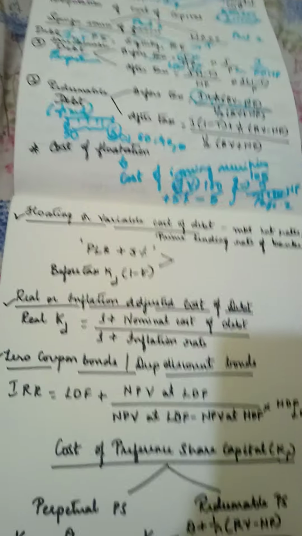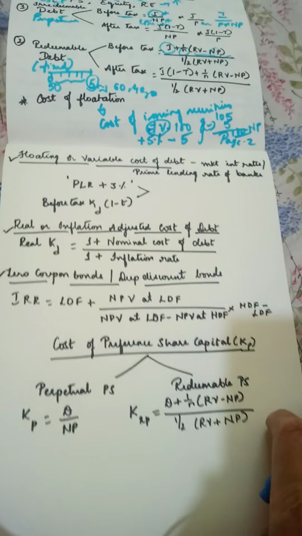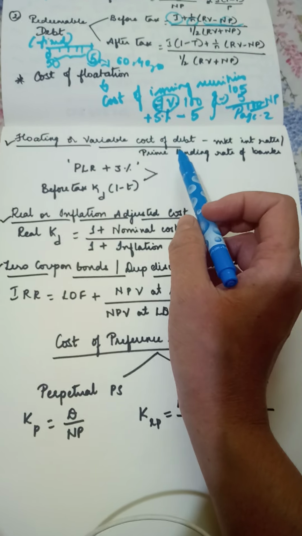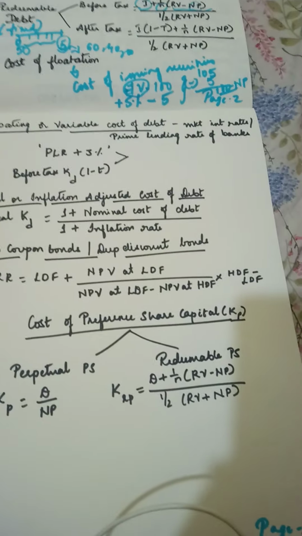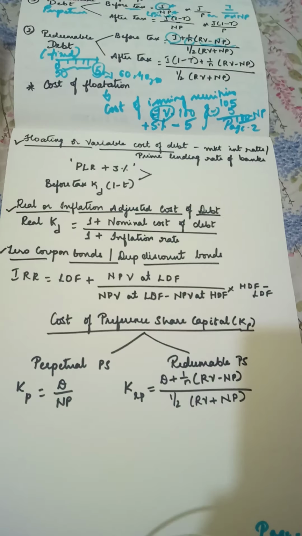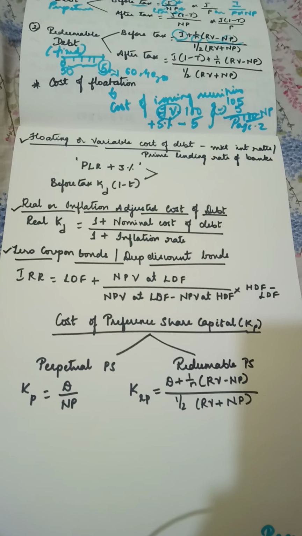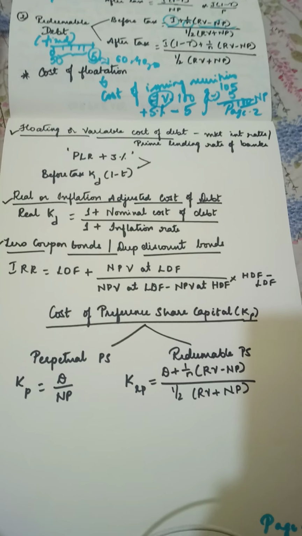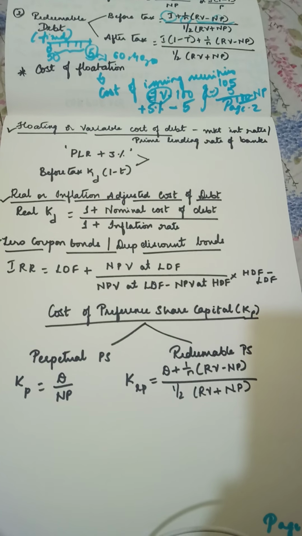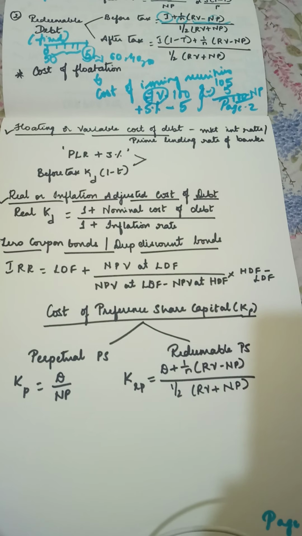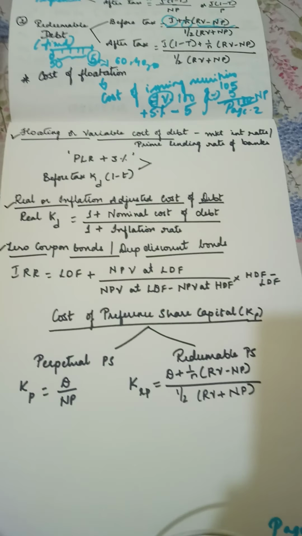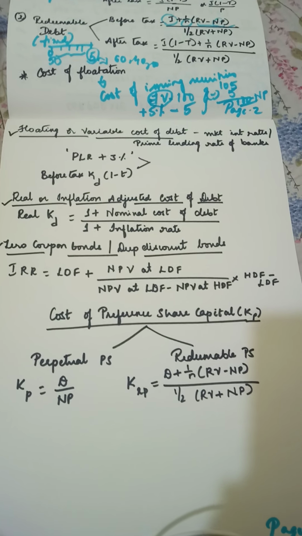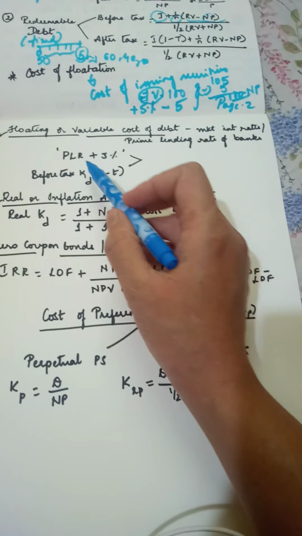Then the next category of problems which you might have done in the class is floating or variable cost of debt. We always say that an inherent characteristic of debt is that it has fixed interest, but sometimes the rate of interest is adjusted to the market or the bank rate. In such a case, the interest on the debt will keep on varying, which is your floating or variable cost of debt. How is this calculated?